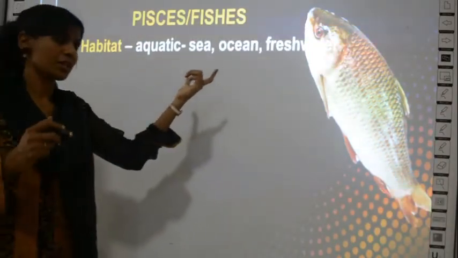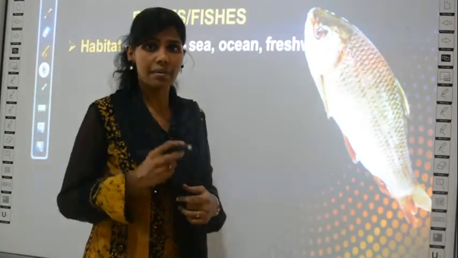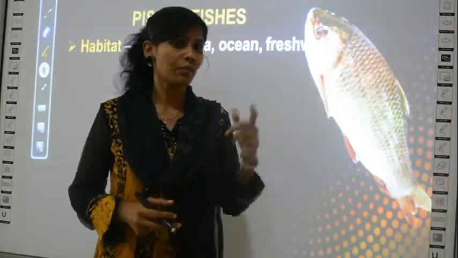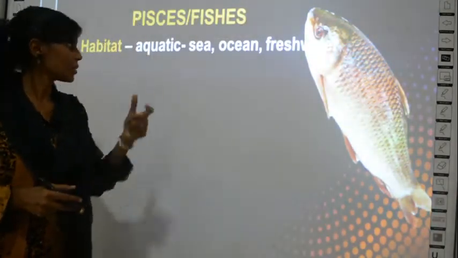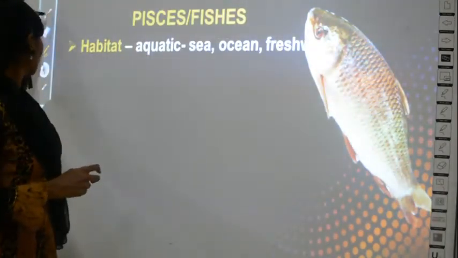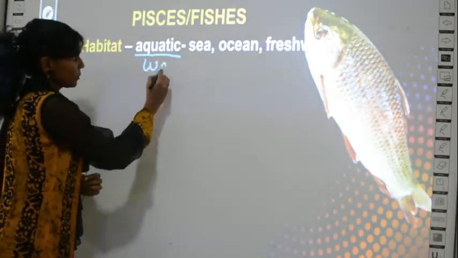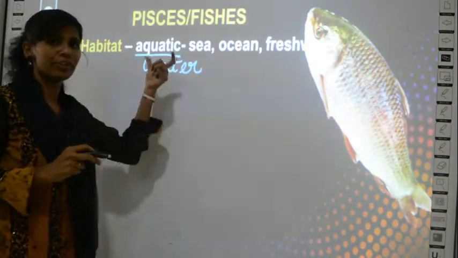So first, what is the habitat of fish? What is habitat? Habitat is the place where the organism lives. Where do fish live? Fish live in water, right? So it is called aquatic. What does aquatic mean? Aquatic means water. So fishes live in water.